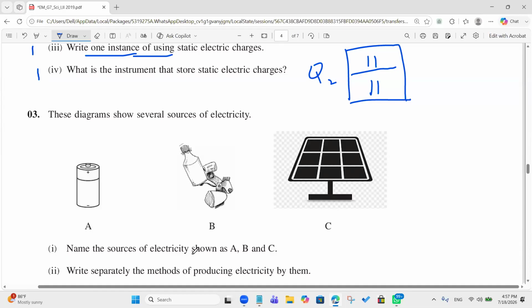What is B? Dynamo. Name the source of electricity. A, dry cell. B, dynamo. C, solar cell. Solar panel. Okay, correct. Take 3 marks for this.